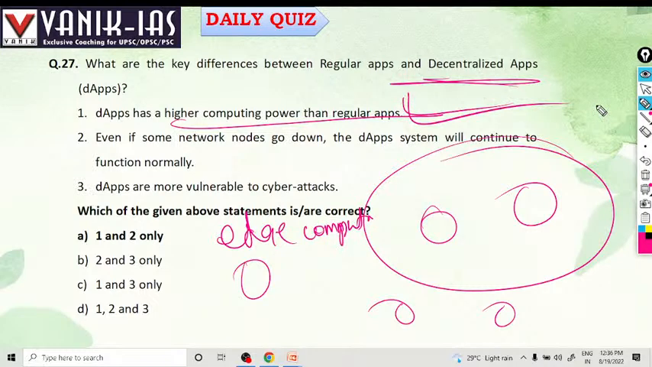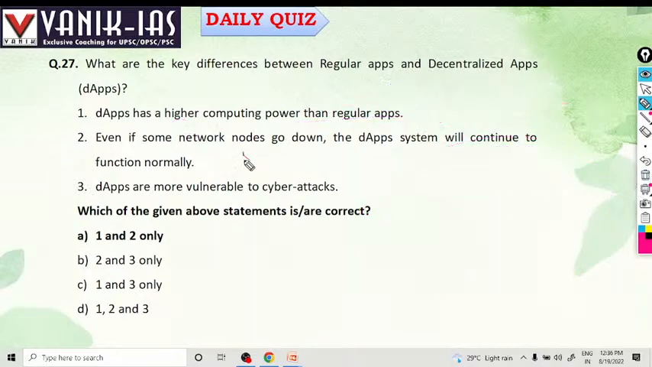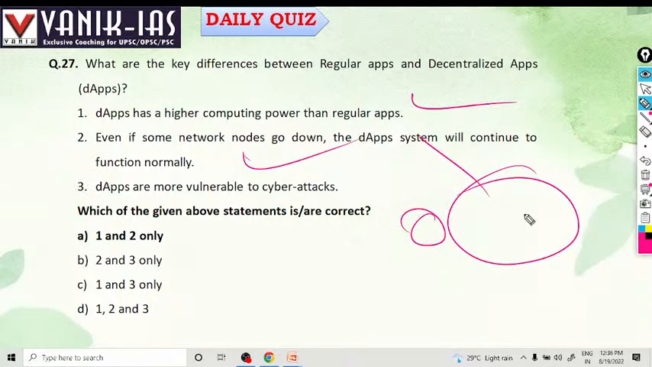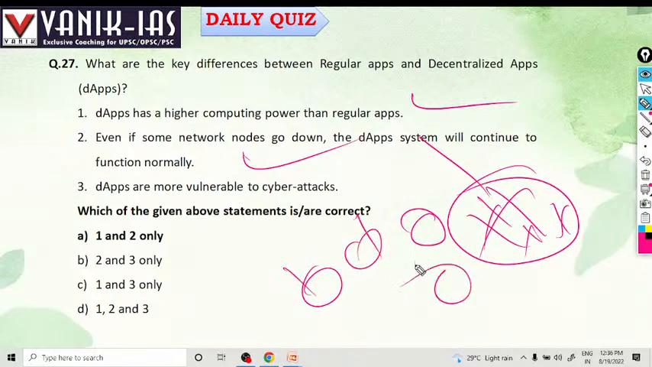Even if some network nodes go down, the DApp will continue to function normally. Earlier, in the case of a centralized system, if the network goes down, the whole system becomes dysfunctional or functions slowly. But here it is decentralized, so there are different nodes for each application. That's why it will continue to work.